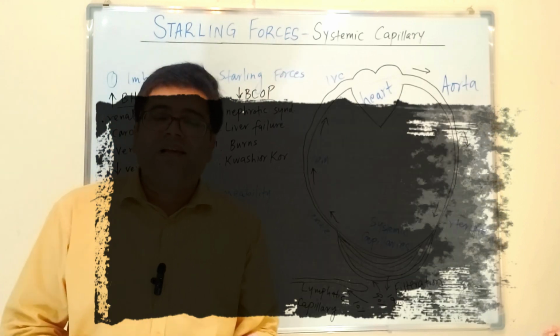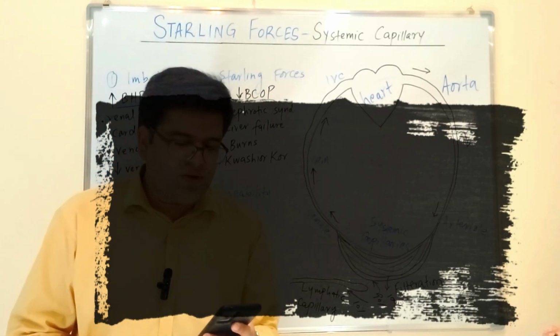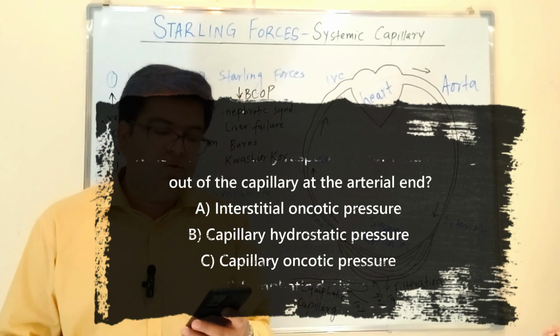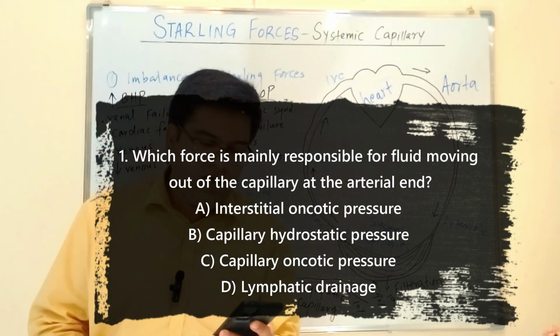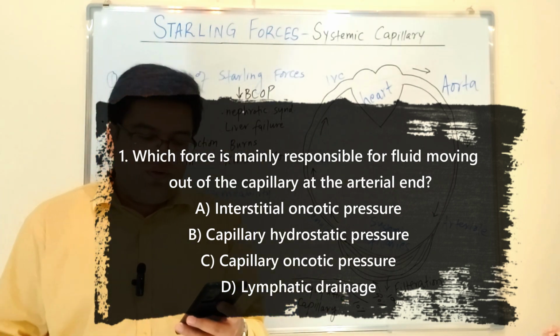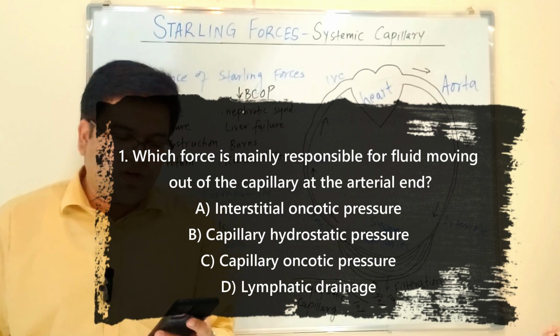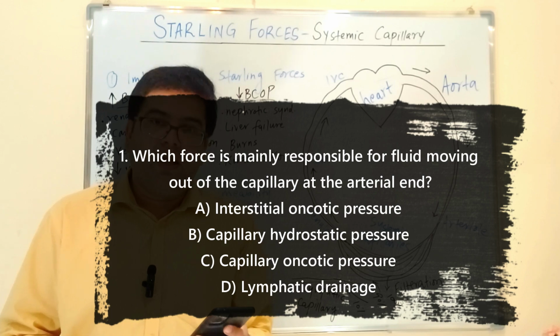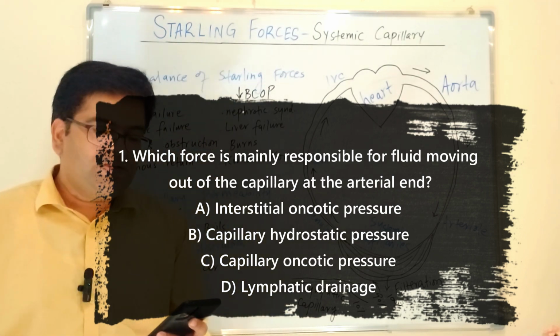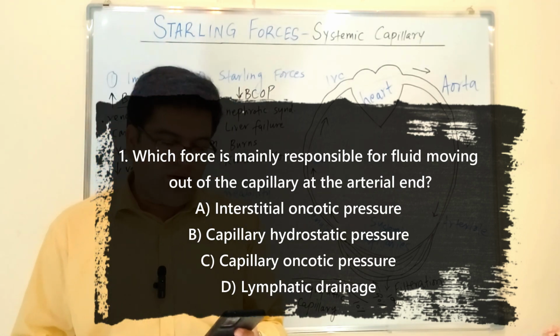Okay, now in the end, let's have some multiple choice questions. First question is, which force is responsible for fluid moving out of the capillary at the arterial end? Your options are interstitial fluid oncotic pressure or osmotic pressure, capillary hydrostatic pressure, capillary oncotic pressure, and lymphatic drainage. And the answer to this is B, which is capillary hydrostatic pressure.